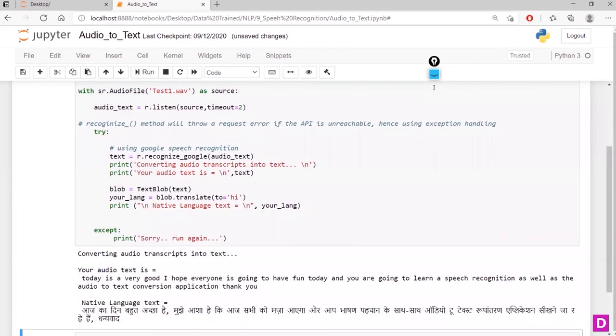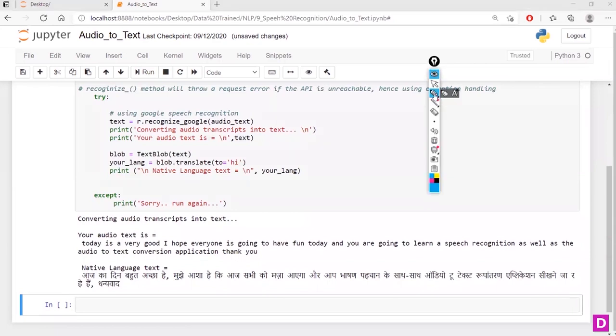You can see it is giving me an indication that control has come to the try block, and it is saying converting audio transcripts into text from the print function. Then it says your audio text is, and gives me the English text, the way I spoke.